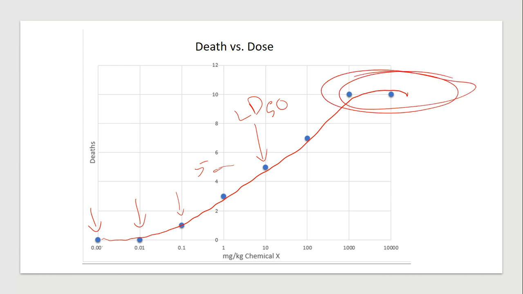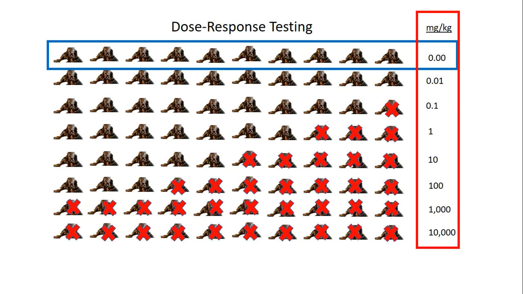So my hope is you can use this graph to find an LD50 and understand that there's a plateau, right? There's a point where it doesn't matter how much more you give them, they're all going to die anyway. And that there's a point where everything gets started. That's sort of the point of all this. That's why I decided to do this.